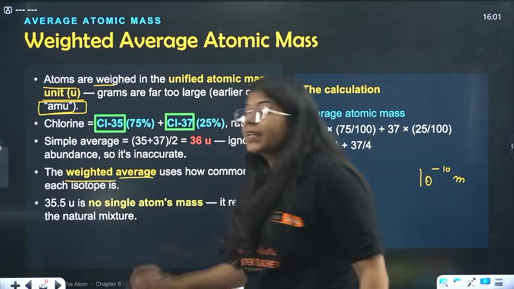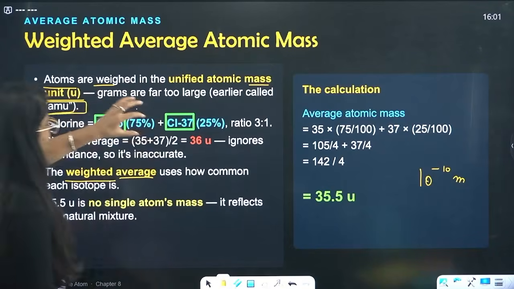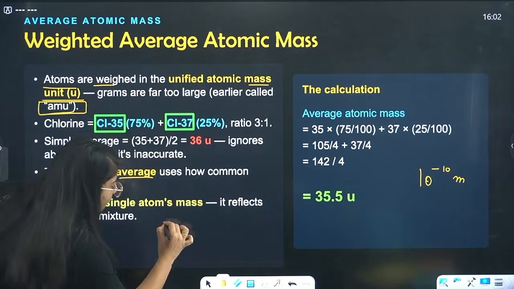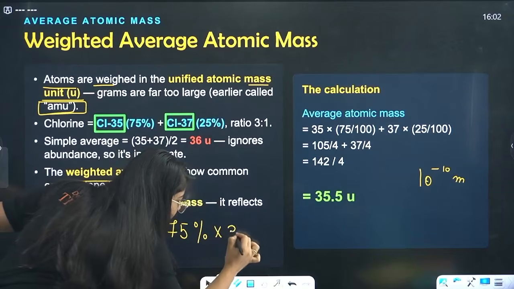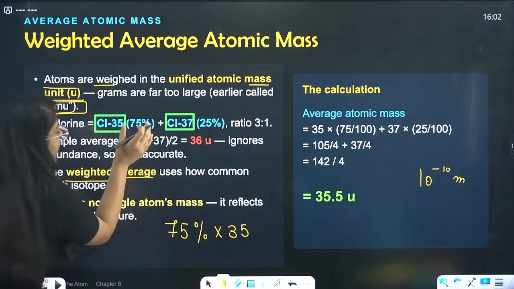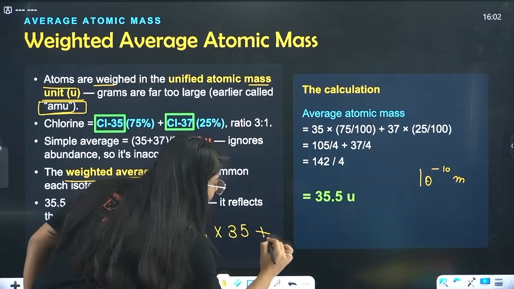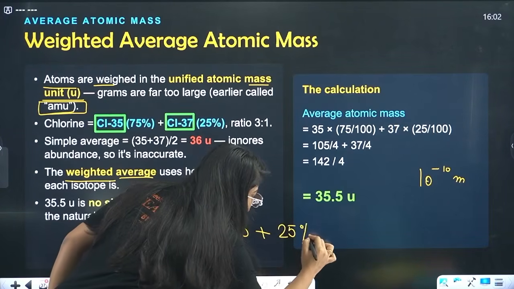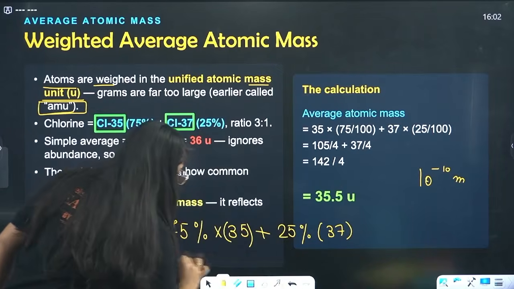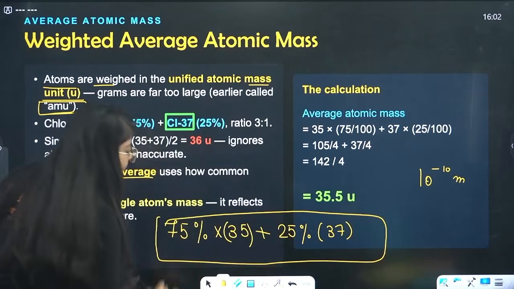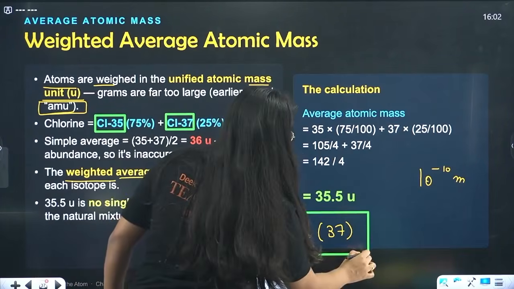We will multiply these percentages with this weight: 75% into 35, 35 being more abundant, plus 25% abundance of chlorine 37. And this beta is your weighted average.